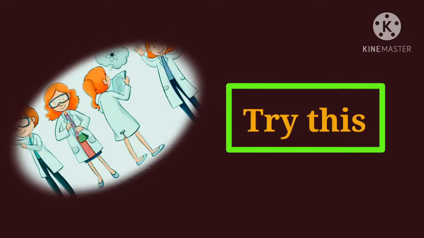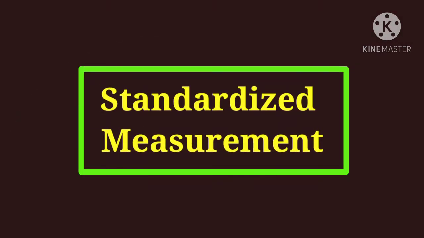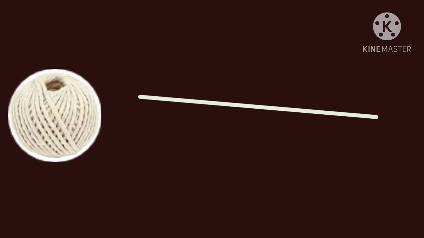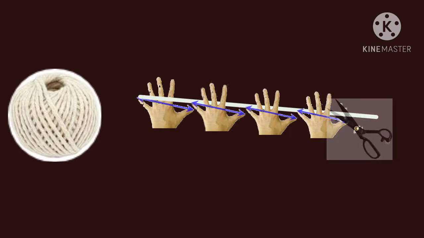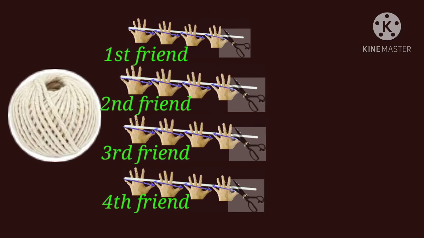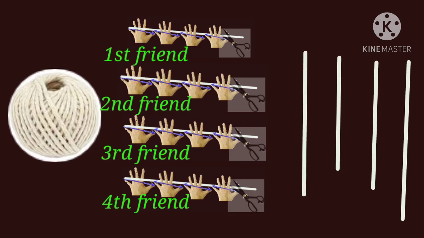Try this. Standardized measurement. Take a ball of string. Let one of your friends measure 4 handspans of the string and cut it there. Ask your other friends also to measure 4 handspans of the string and cut there. Now hold all the pieces together by one end. Are they all the same length?